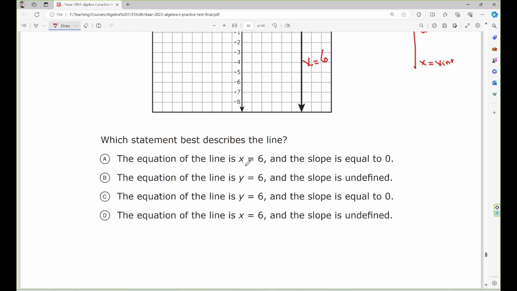This is right, but it's wrong. Slope equal to 0 is wrong. So this is not right. Y equals 6, this is wrong; x equals 6, so cross this one out. Y equals 6, this is wrong, cross this one out. X equals 6, slope is undefined, this is right.